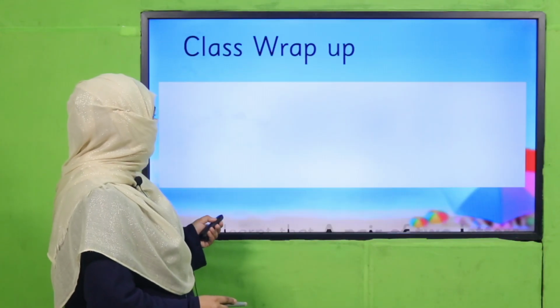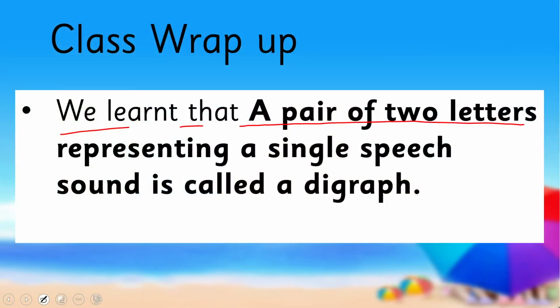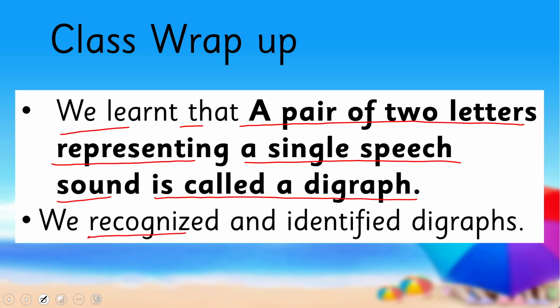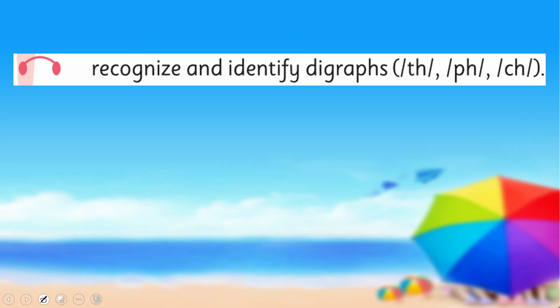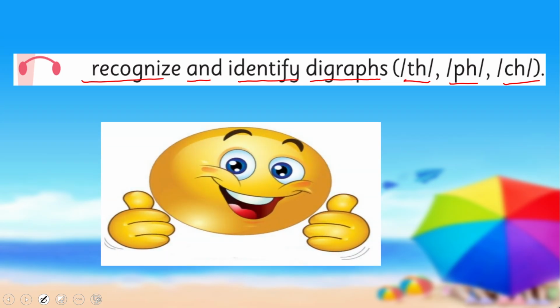So what we have learned today, we learned that a pair of two letters representing a single speech sound is called a digraph, and we recognized and identified digraphs. In this way, we achieved our SLO to recognize and identify digraphs, th, etc. Are we done with it? Yes. So that's it for today.